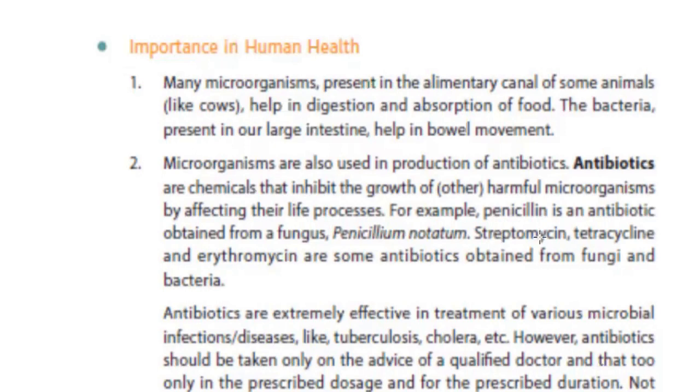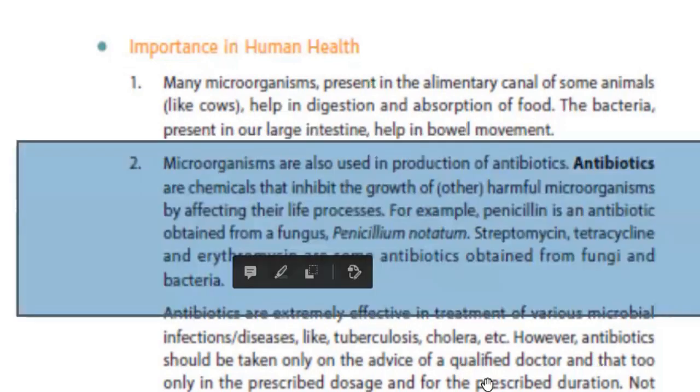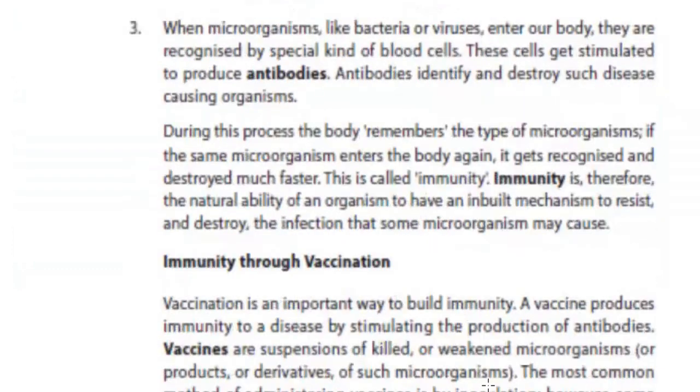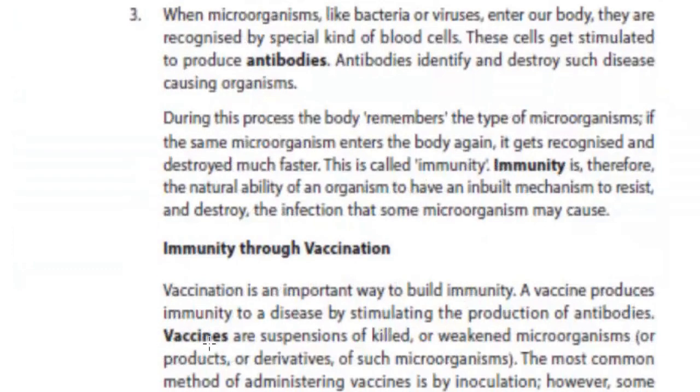Similarly, streptomycin, tetracycline, erythromycin are some other antibiotics which are helpful in curing diseases, and they are obtained from fungi and bacteria. Similarly, we have vaccines which we take to prevent the disease. So we shall study in detail about these antibiotics and vaccines because they are important topics and new to you.